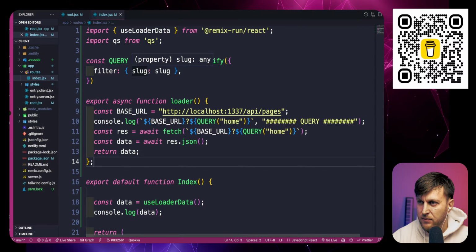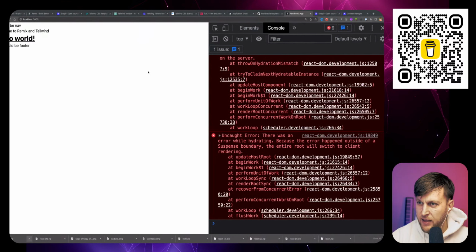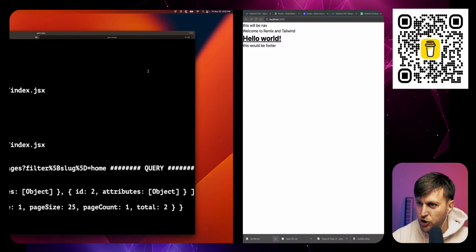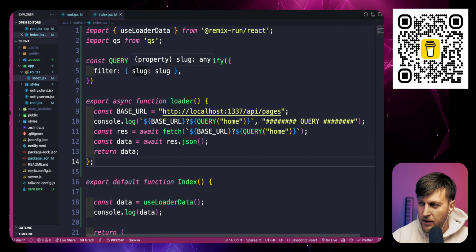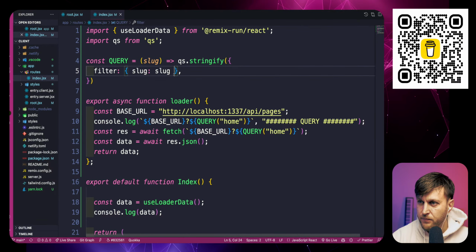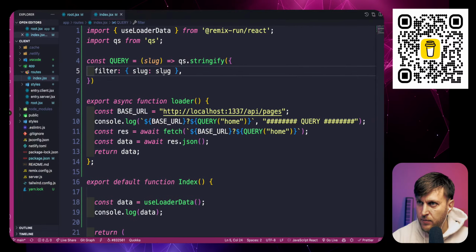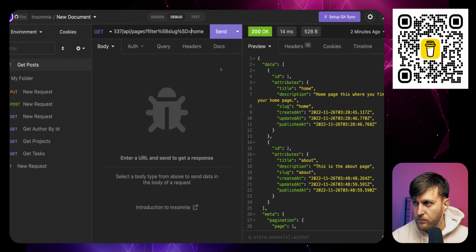It is slug. Pretty sure I called it slug, unless something changed. And I have to be specific, like saying slug equals whatever. Let me go back here for a second. Yeah, because it should only filter to get with the slug. Slug equals home. I called it slug.